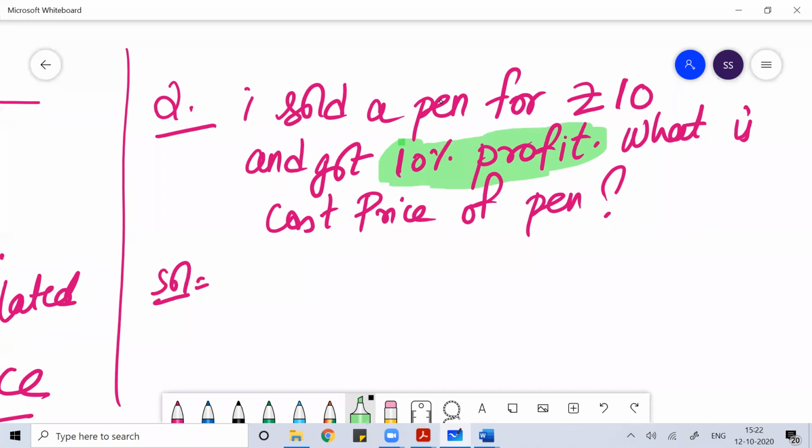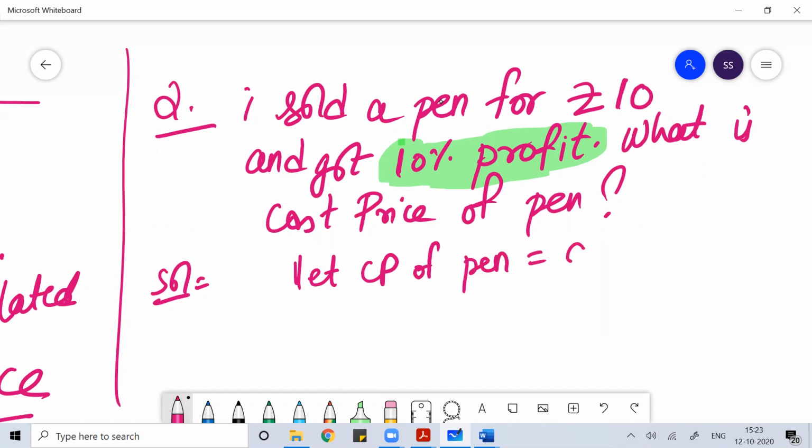Because if you calculate that 10% on 10, it means you are calculating on selling price. You do not have to do any calculation on selling price. Whenever you are talking about calculation, you need to do it always on cost price. Okay, so that is important for you. Here I sold a pen for 10 rupees, got 10% profit. So this 10% profit I got on cost price.